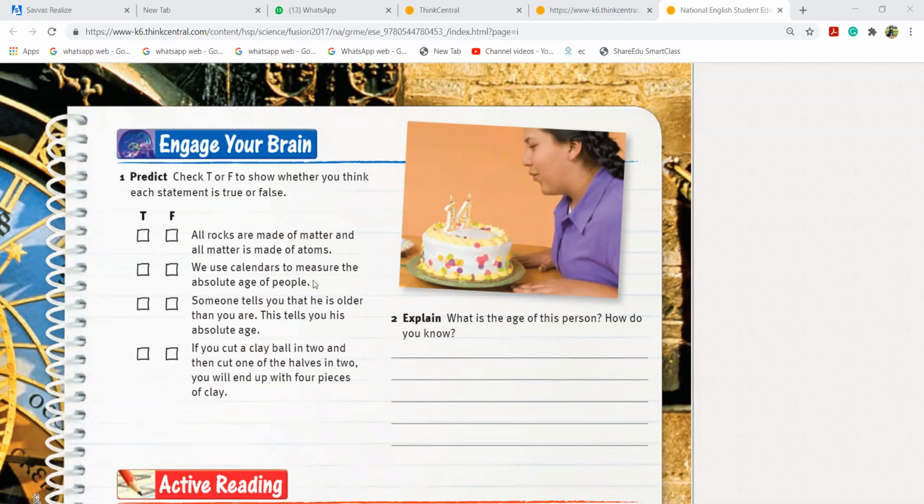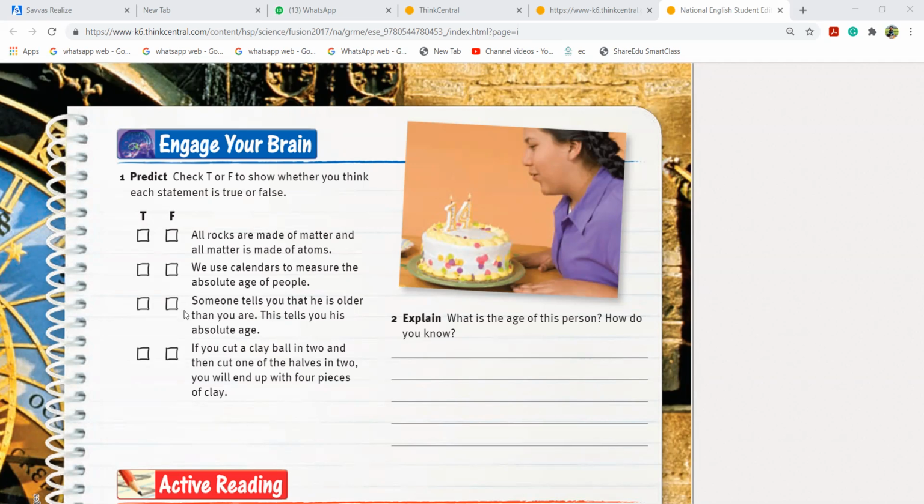Next, we use calendars to measure the absolute age of people. Do we see the calendars, or we never use calendars? We use calendars, yes. So that is true. For example, if I ask you, when is your birthday? You will say it's in February. That's a calendar. So that's why we use calendars to measure the absolute age of people, but never the absolute age of rock.